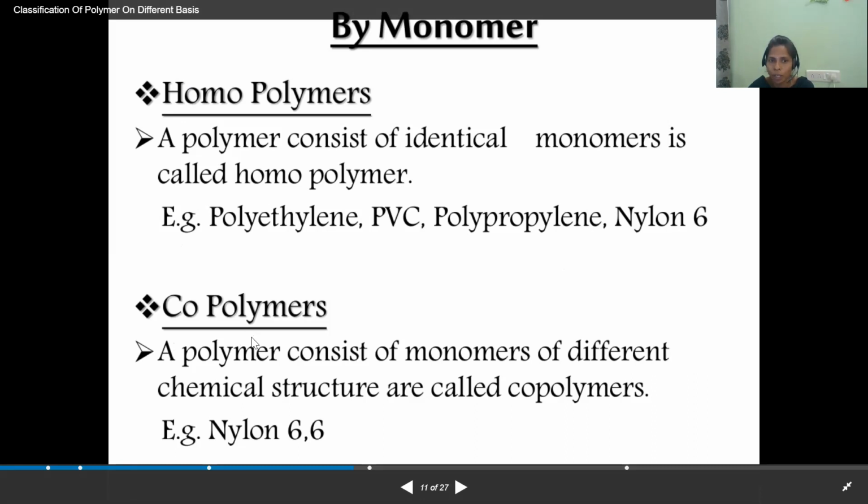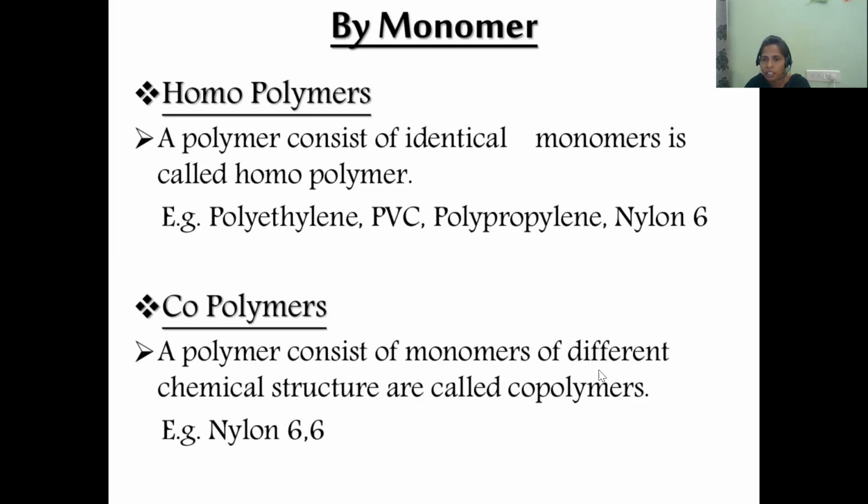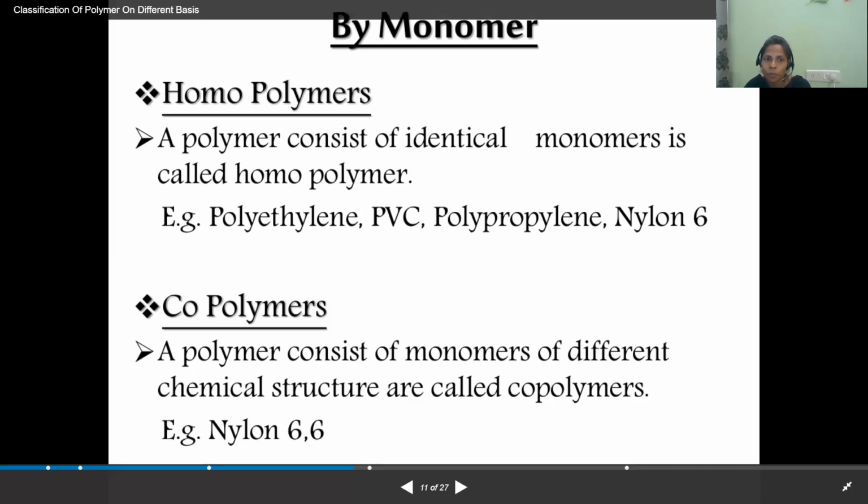And the next one, copolymers. A polymer consisting of monomers of different chemical structures is called a copolymer. That means if different types of monomers are joining with each other, that is called the copolymer. Example, nylon 6,6. Nylon 6,6 is an example of copolymer. Not only nylon 6,6, we have many types of copolymers. Kevlar is there, Buna-S rubber is there, butyl rubber is there. All these come under copolymer.